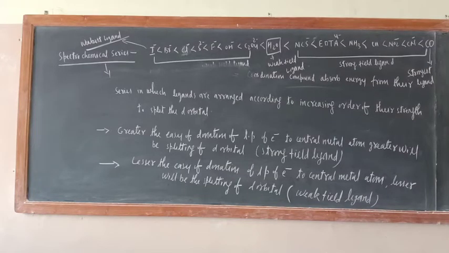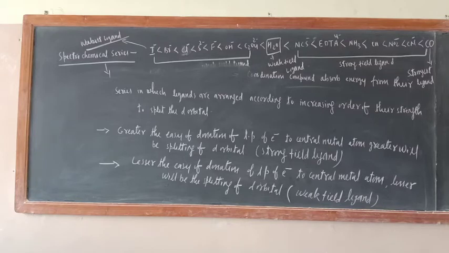Now I have to teach filling of electrons. There are 2-3 aspects. Now I have to teach the filling of electrons in eg and t2g set orbitals, meaning in tetrahedral and octahedral complexes. Then how successfully this CFT explains the colored compound formation.